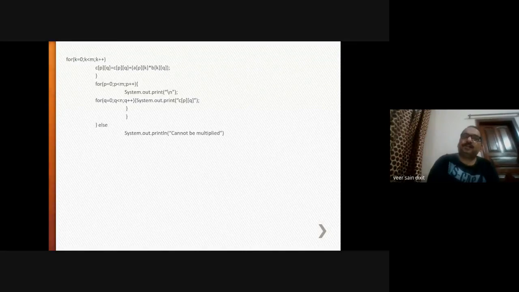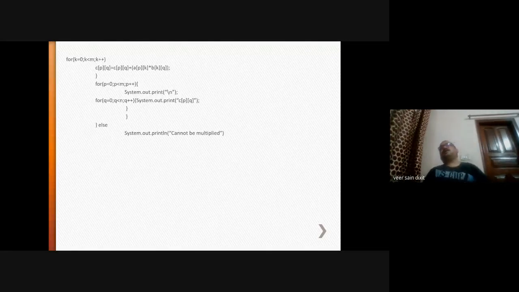Then p 0, q 1, all the values of k will be executed. Then p 0, q 2, all values of k are executed for this expression. Then the value of q will be increased. In this way, the statements will be executed.